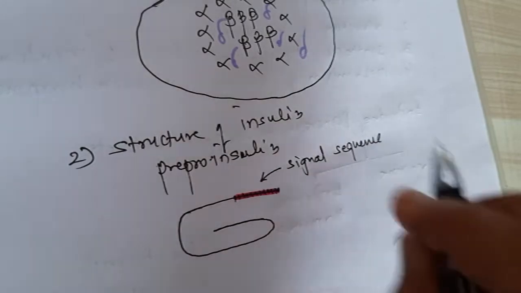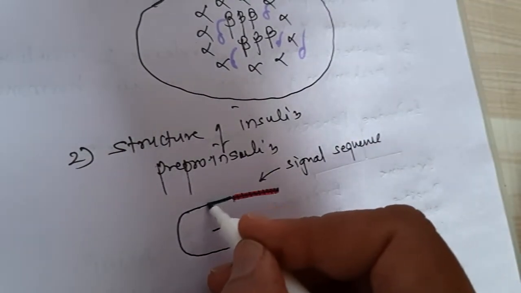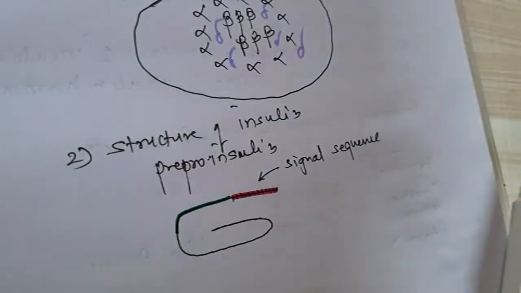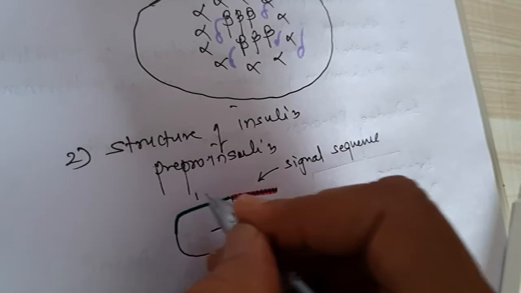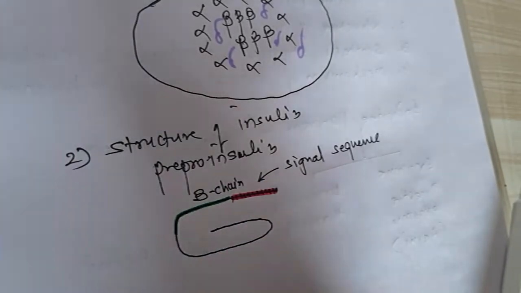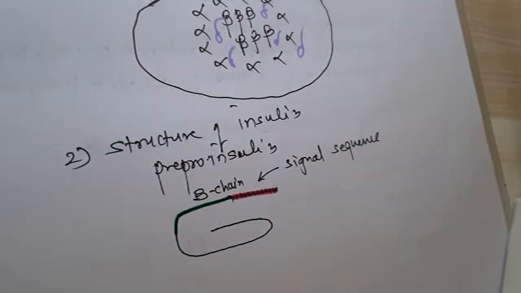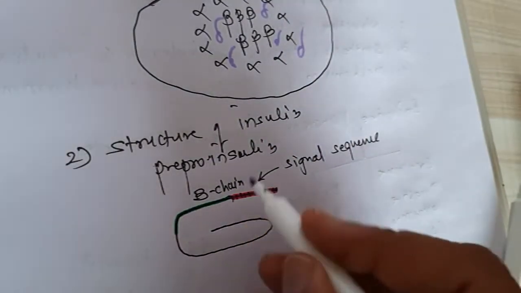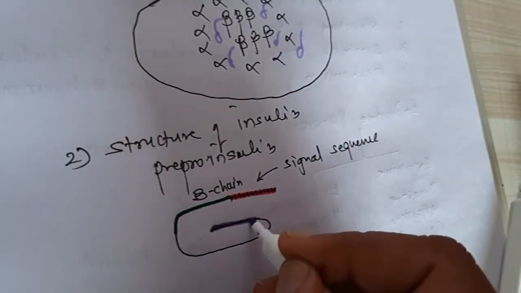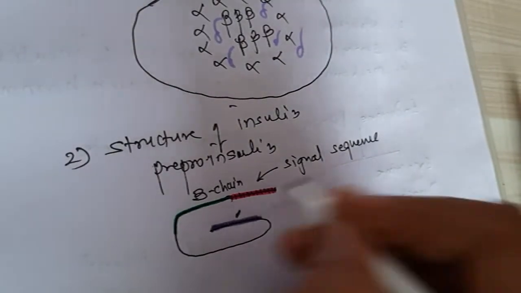Then after that there is a chain called the beta chain or B chain, and at the last there is the A chain.